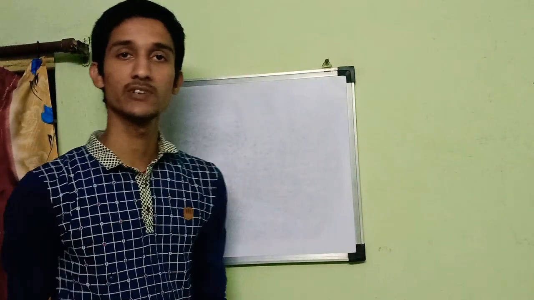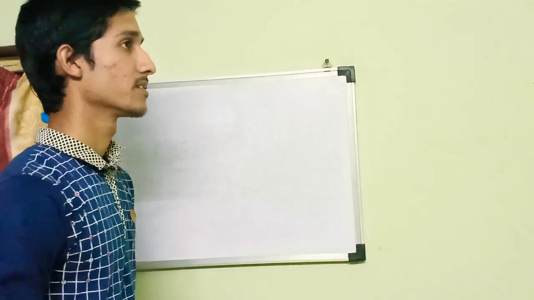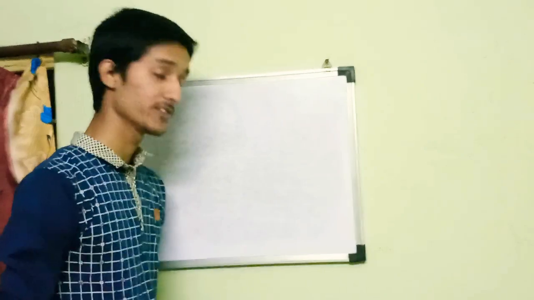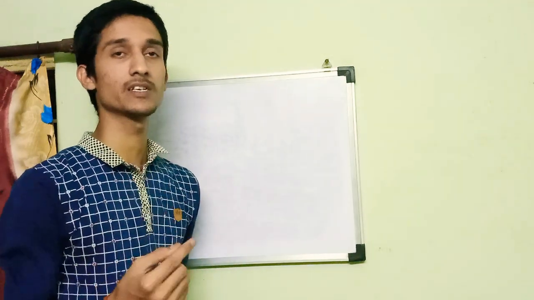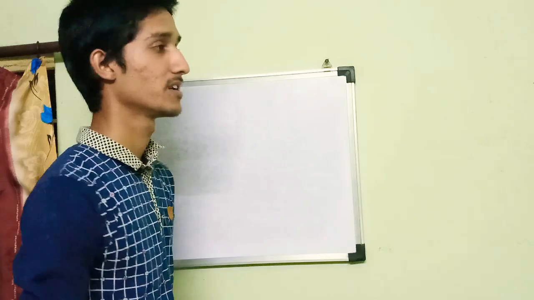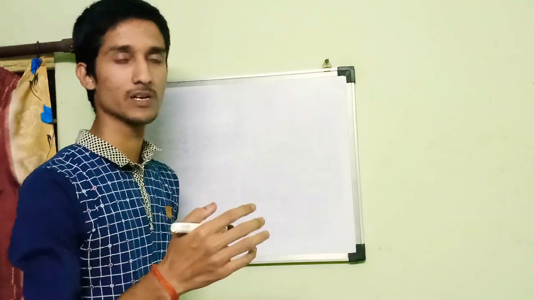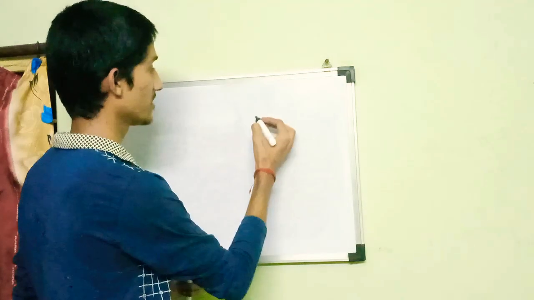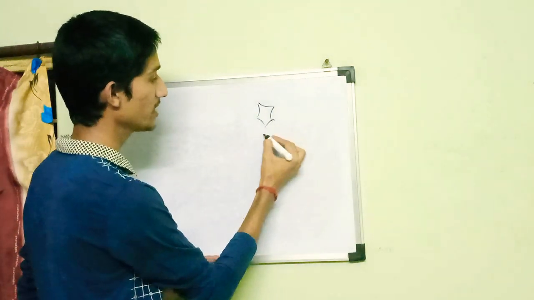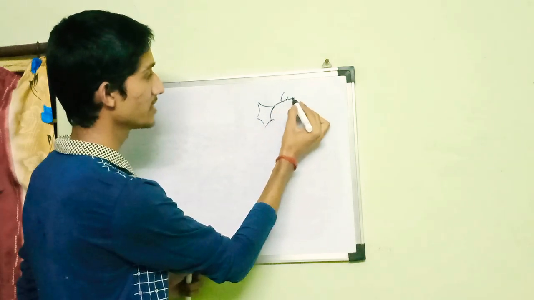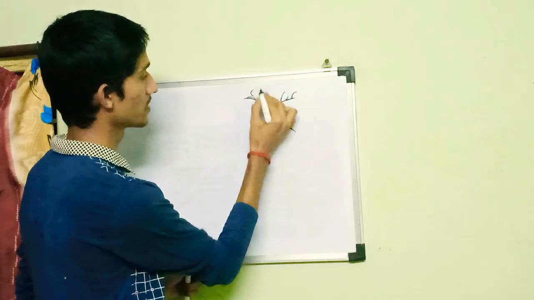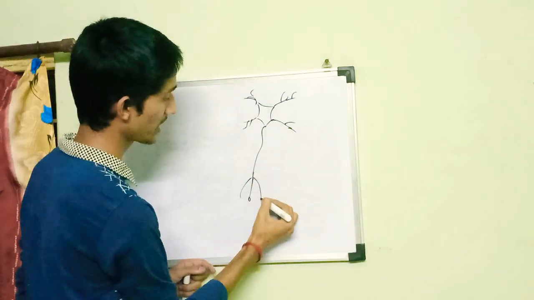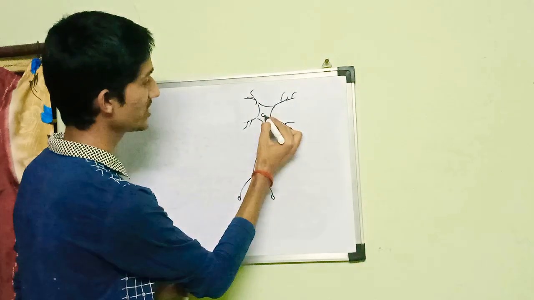So good morning friends, today we are dealing with the basic terminologies of neuroanatomy, those terminologies which will help us to understand the topic. Now, in neuroanatomy, the very first thing which comes to our mind is the nerve. We all know the basic structure of a nerve, as we have studied in our previous sections or lower classes: a nerve consists of a nerve cell body. The cell body has processes, the dendrites. It has a long process, the axon, and the termination of the axon is a bulb. So this is the basic structure of a nerve.